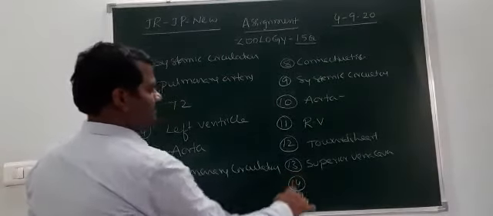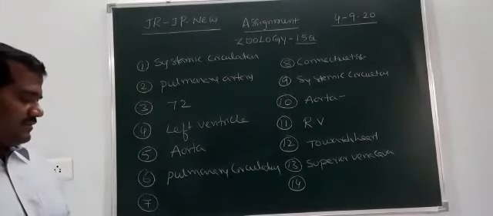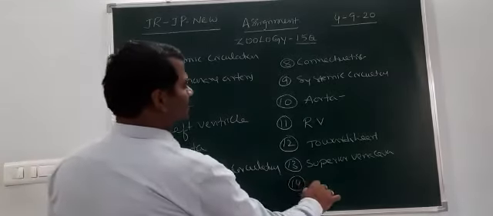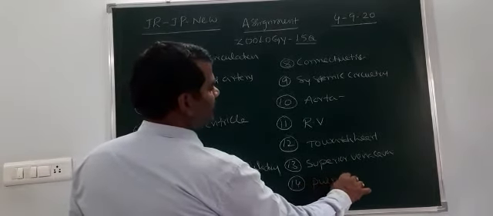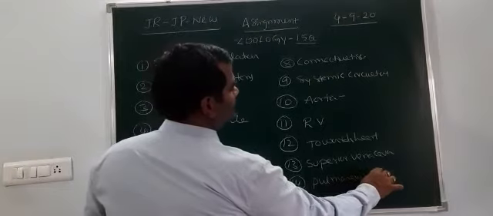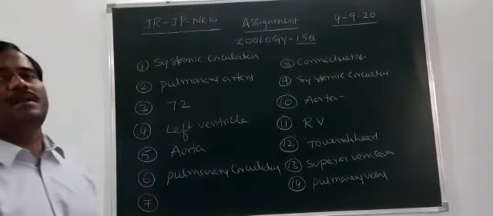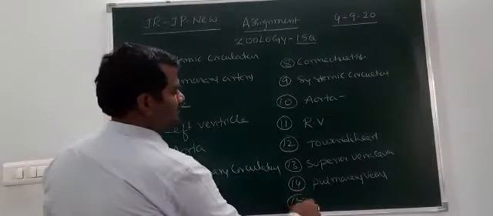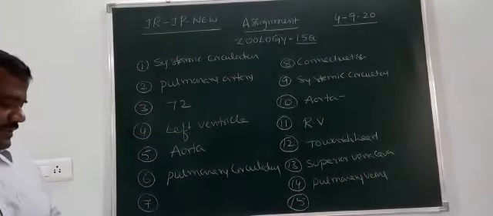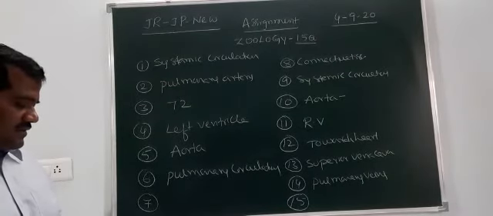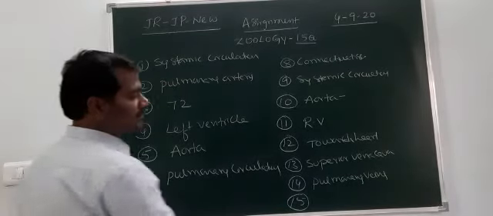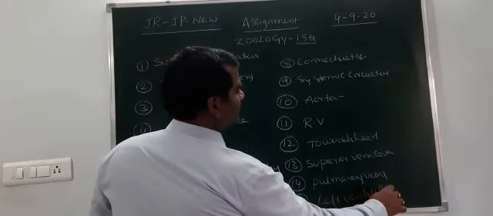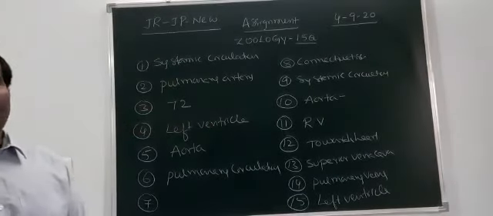Then 14: pulmonary veins. Pulmonary veins collect oxygenated blood from the lungs. There are four pulmonary veins. Then the last one, the 15th, is about oxygenated blood, which starts from the left ventricle. The blood circulation starts from the left ventricle.